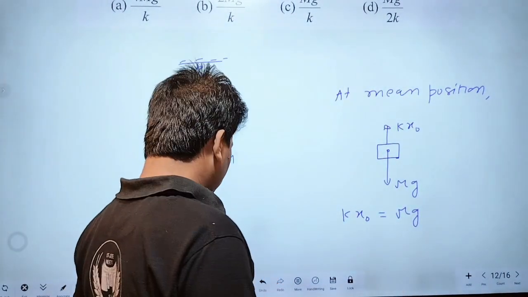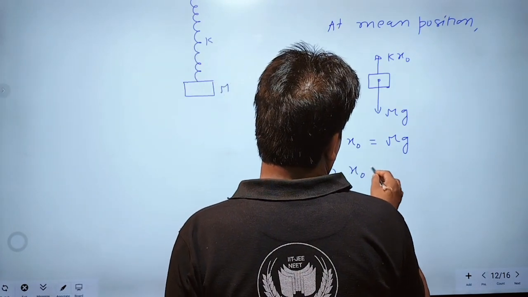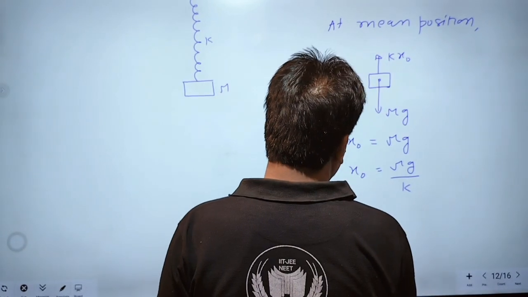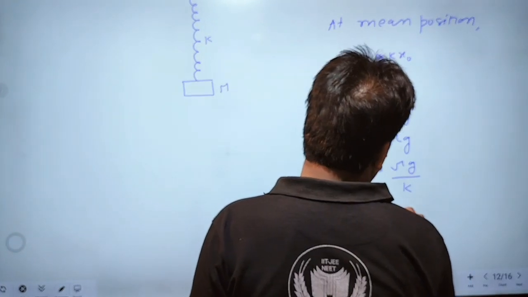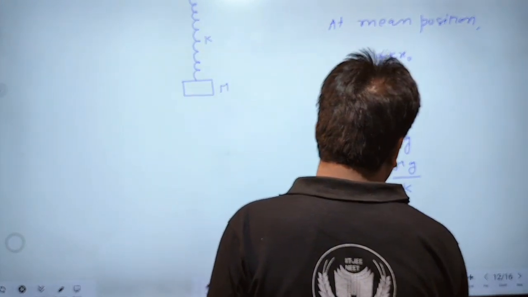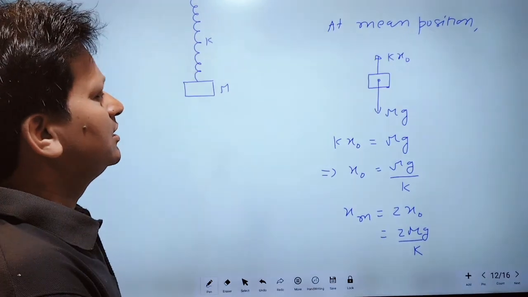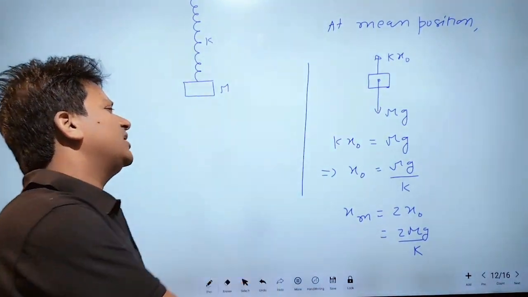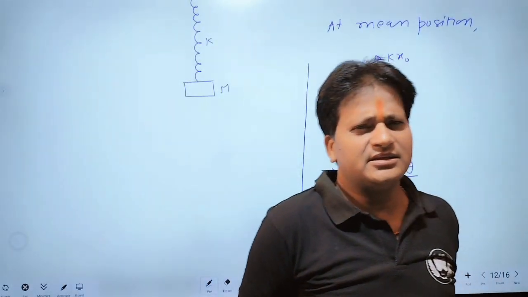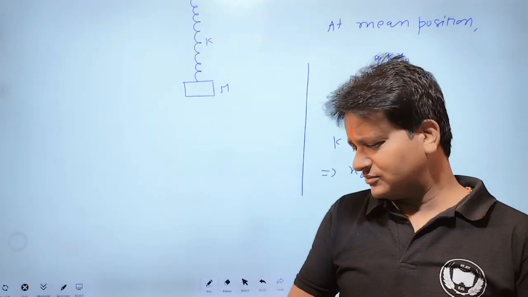Therefore, the extension in the spring at mean position will be mg upon k, and maximum extension will be twice the extension at mean position. Therefore, 2mg upon k. This will be the answer. You can calculate maximum extension by applying the law of conservation of mechanical energy also.